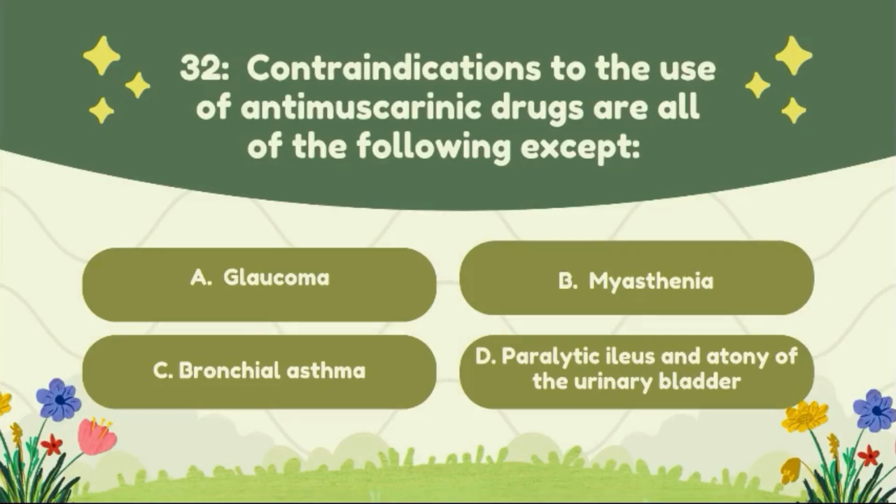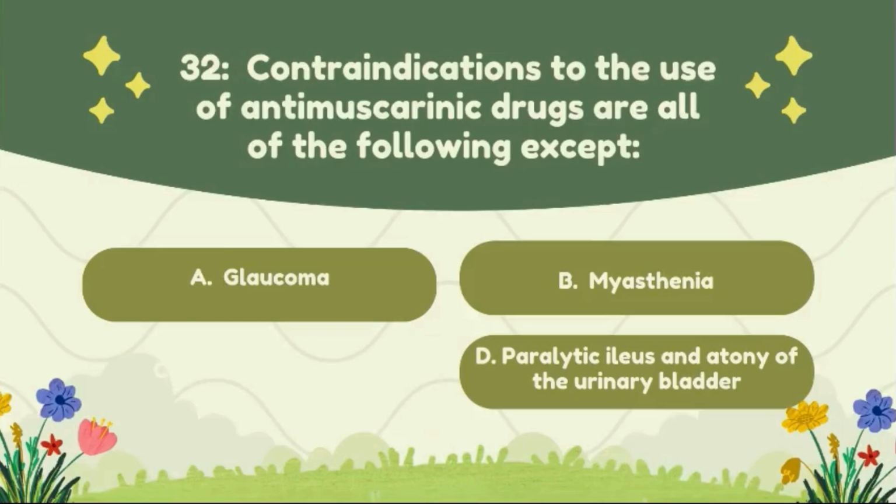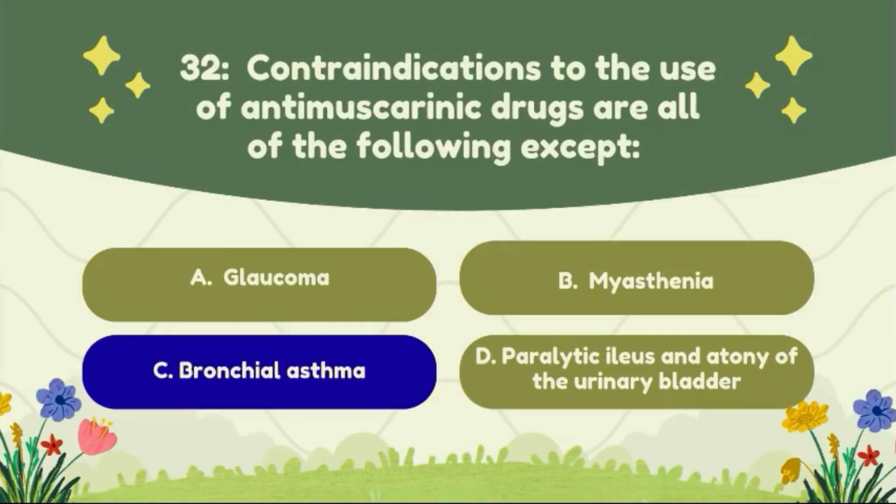Question number 32. Contraindications to the use of antimuscarinic drugs are all the following except option A, glaucoma, option B, myasthenia gravis, option C, bronchial asthma, option D, paralytic ileus and atony of the urinary bladder. The correct answer of this question is option C, bronchial asthma.